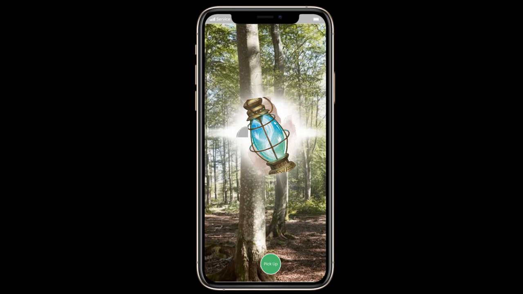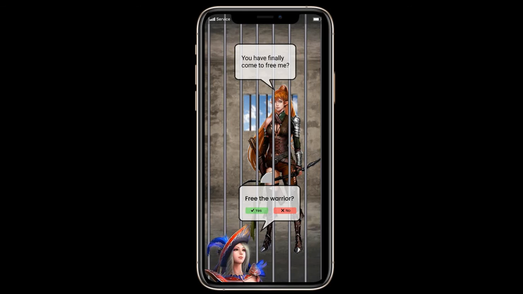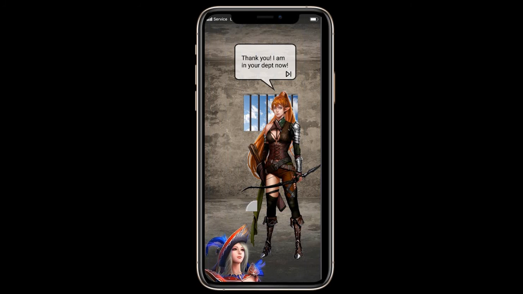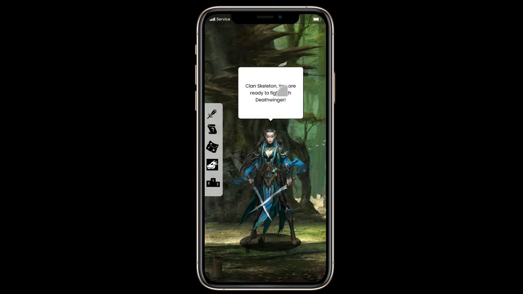As the quest was completed successfully, now users can collect the legendary relic to release another champion. To collect the relic, the user needs to press pick up. Now the user can free another legendary champion and include it for the battle. For that, the user needs to press yes. So yeah, the champion is released.